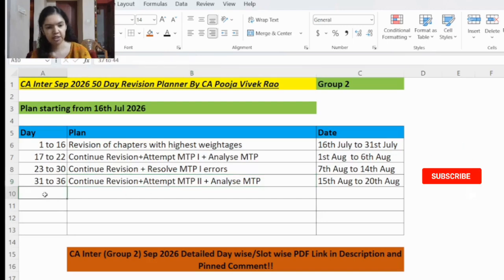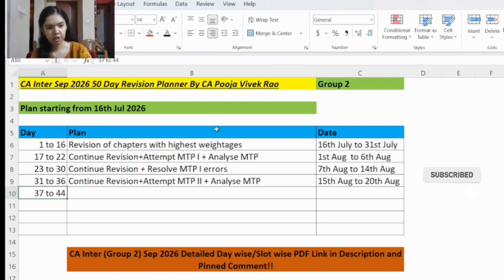And also one more thing in this study plan is we'll be rotating between all the subjects. We won't be stuck with the same subject for many days. Because as you all are aware, the passing criteria is 40 marks per subject, but overall in aggregate we should secure 50 marks. So it's very important that we start studying all the subjects and each subject is completed in equal proportion. Only then will it be possible to get an overall 50% aggregate mark.